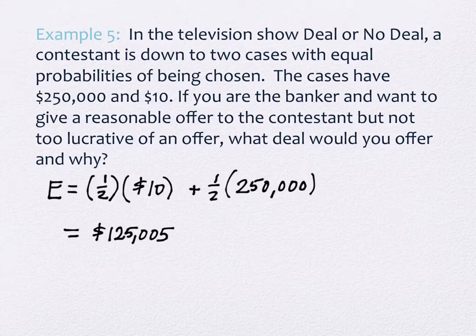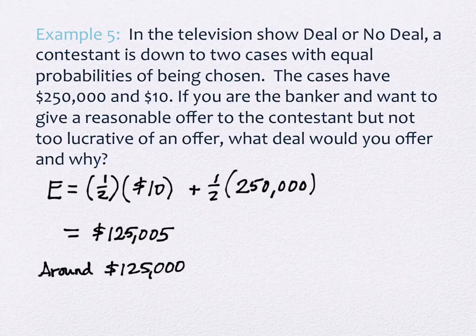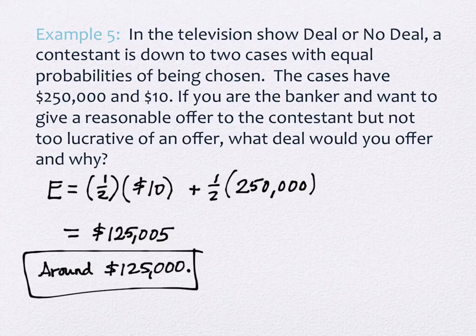So the reality is, as the banker, you'd be offering something around that dollar amount. Slightly more if you're enticing them to bail out of the game, right? And slightly less if you want them to play because you think they're going to lose. But it's got to be around that. So you're going to offer around $125,000, because it's the average value between the 2. If the contestant doesn't take your offer, they're going to win one of those options. So we're looking for the midway point. Okay? All right, we will finish 9.3 next time.